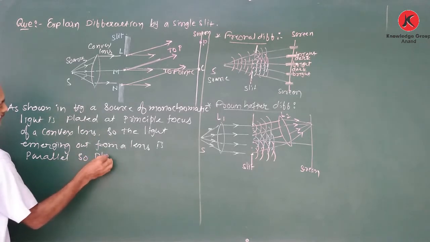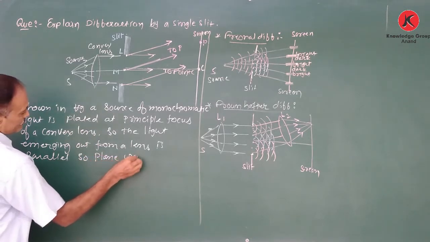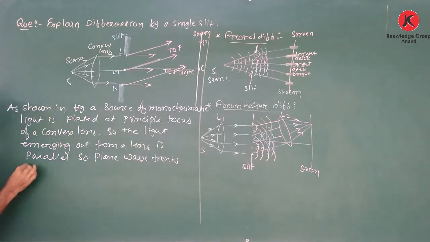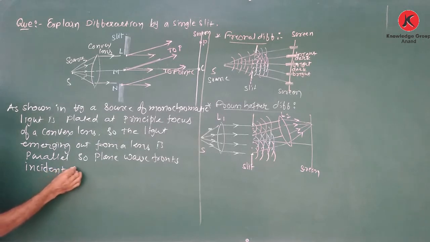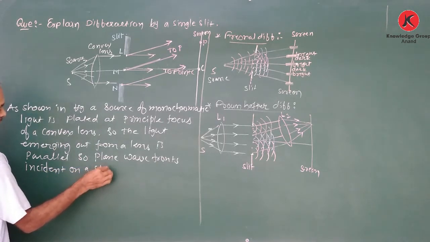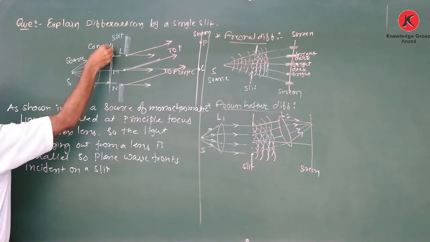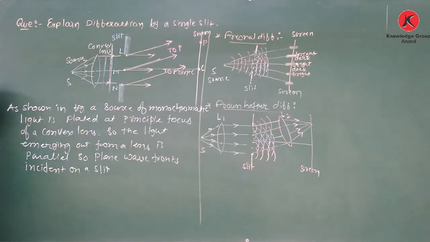So plane wave fronts are incident on a slit. There is the plane wave front incident on a slit.